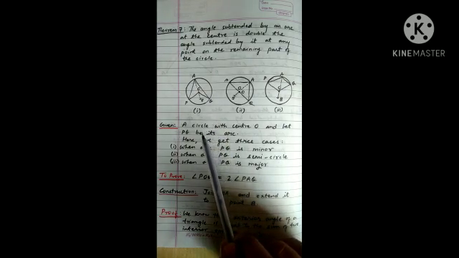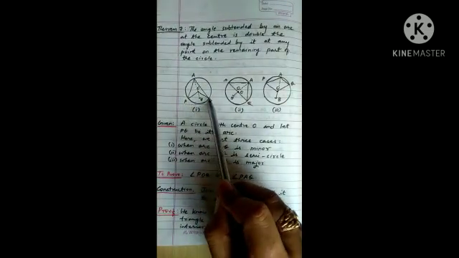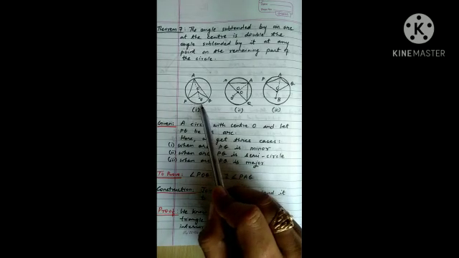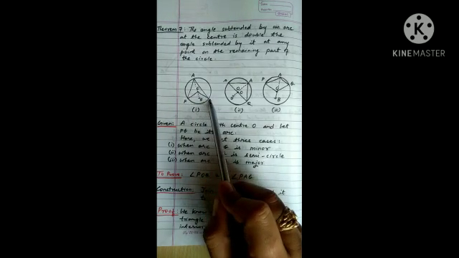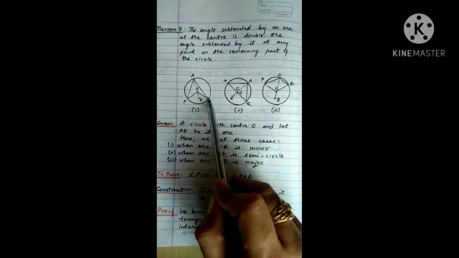There are three cases in this theorem. In the first case, you can see arc PQ is a minor arc forming angle POQ at the center and angle PAQ at any other point on the circumference.